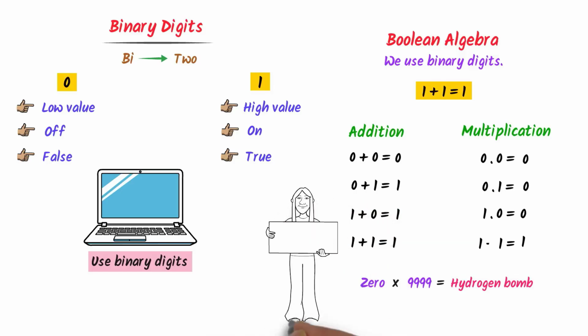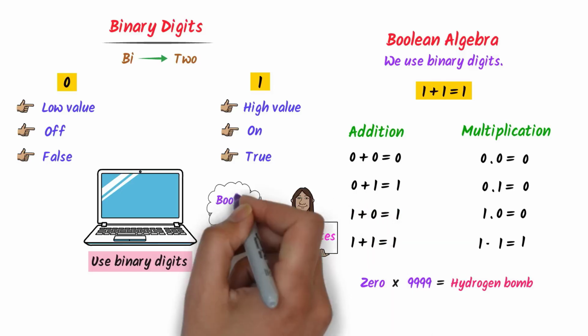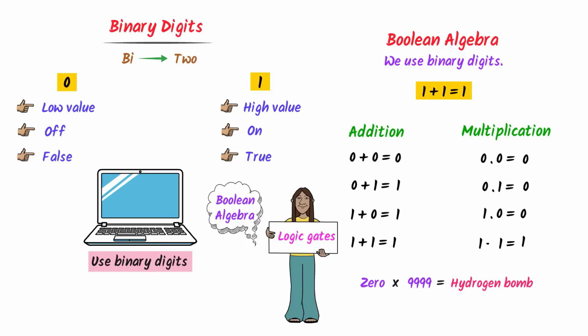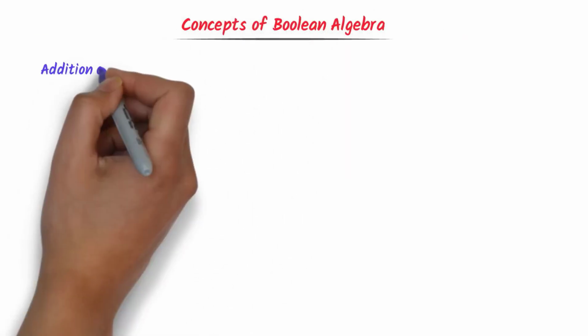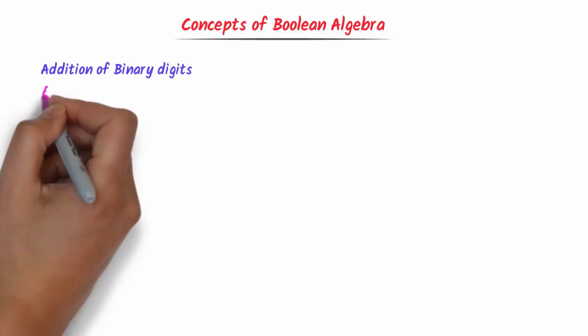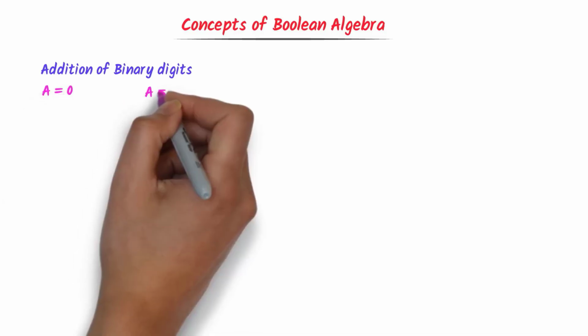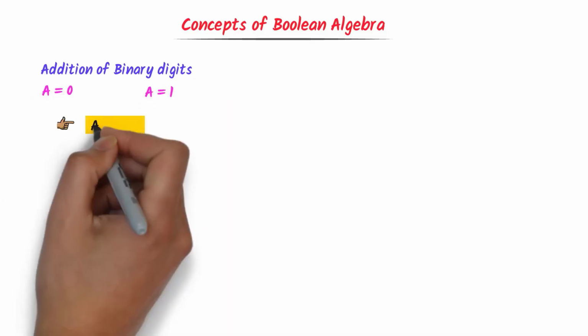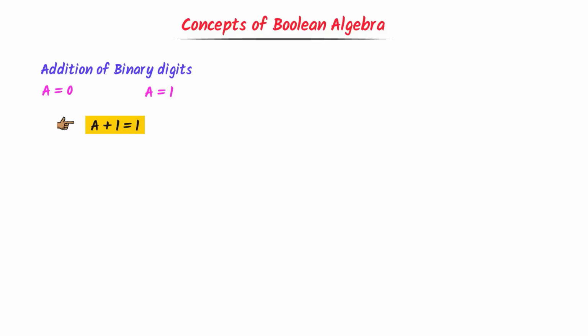Now if you want to learn logic gates, you must learn Boolean algebra. Without it, you cannot learn a single concept of logic gates. Hence, I will teach you some basic concepts of Boolean algebra. Firstly, let me teach you addition of binary digits. Let a is equal to 0 or a is equal to 1. Now a plus 1 is equal to 1. We know that a is equal to 0 or a is equal to 1. So 0 plus 1 is equal to 1 or 1 plus 1 is equal to 1.